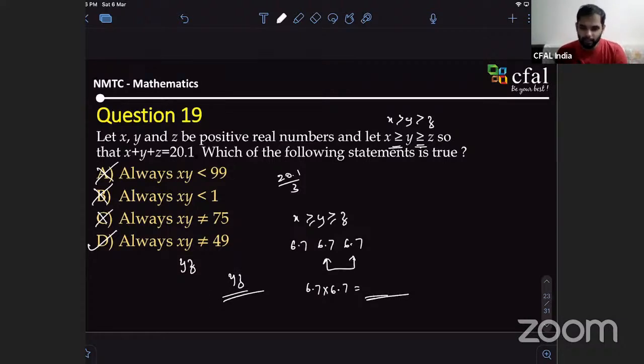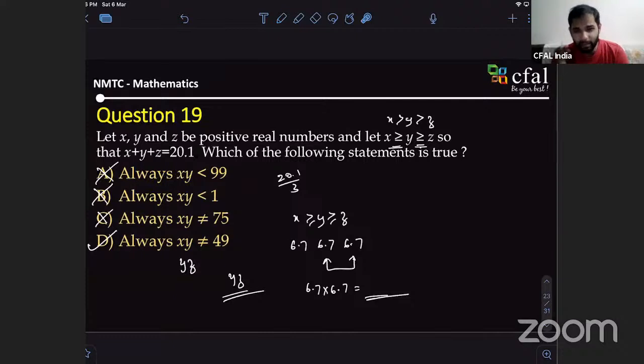Okay. This might have been the question. Even though the person is checking, you might have missed it. Something like this will appear in the exam. It happens, and there have been grace marks for NTC, for NMTC, even in CET and all the other papers. It happens by mistake.